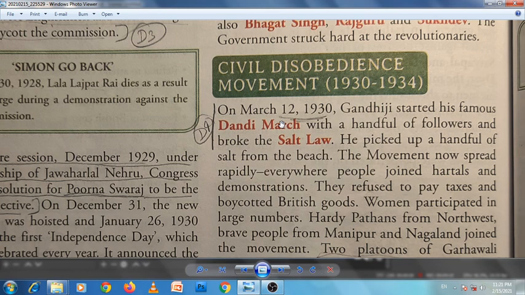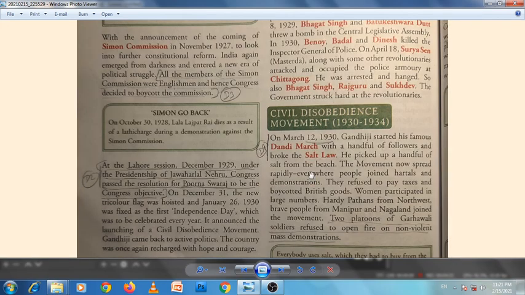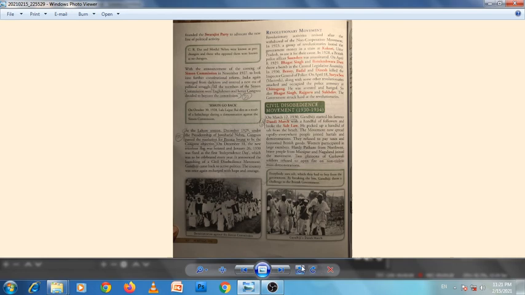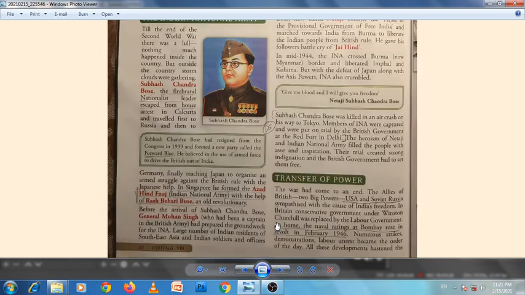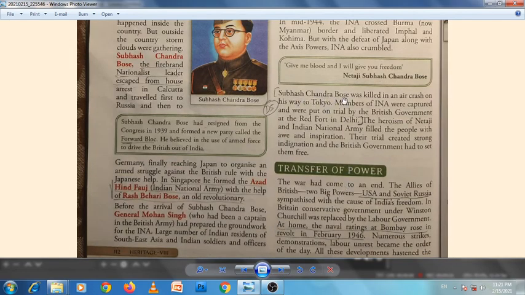And the next is D5. Where did the trial of Indian National Army's officers take place? For this, page number 112. So here, Subhash Chandra Bose was killed in an air crash on his way to Tokyo. Members of Indian National Army were captured and put on trial by the British government at the Red Fort in Delhi. Okay, so this is our section D.